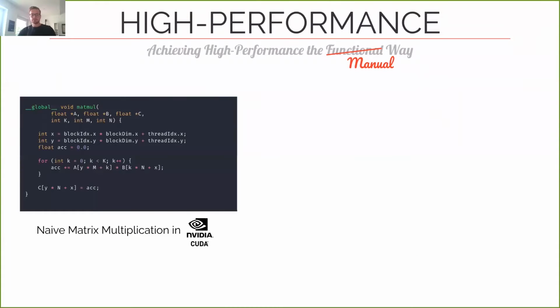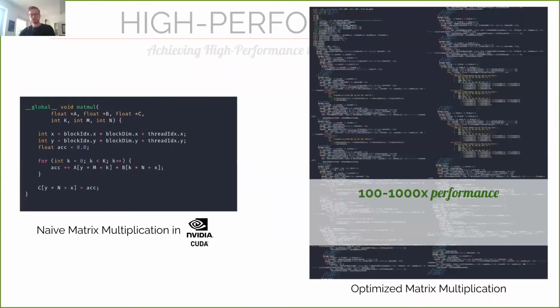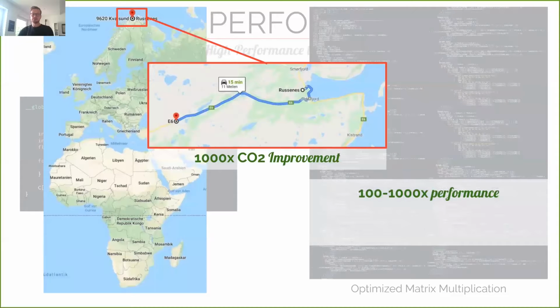So how do we achieve high performance? Here's a naive implementation of a matrix multiplication computation in CUDA, which targets GPUs. And if you know a little bit about CUDA and GPUs, I'd argue that this is quite easy to write and to understand. But unfortunately, this program is also not very fast. So for achieving the highest performance on modern GPUs, this simple program has to be significantly modified. For example, here's an optimized version of the same computation, which achieves up to 3 orders of magnitude more performance. And if we compare this again to our road trip example and the carbon emitted, a 1000x improvement barely allows us to drive 15 minutes on the highway.